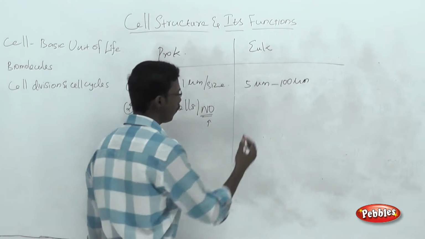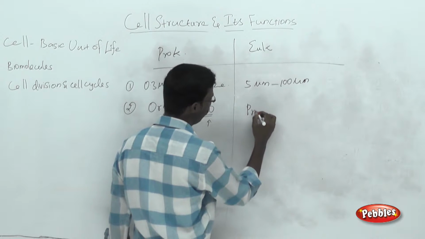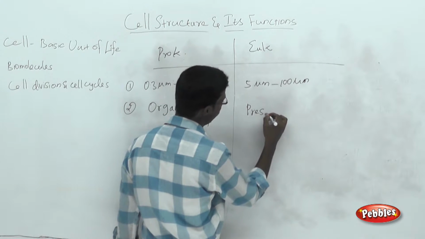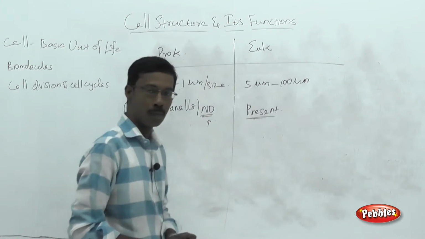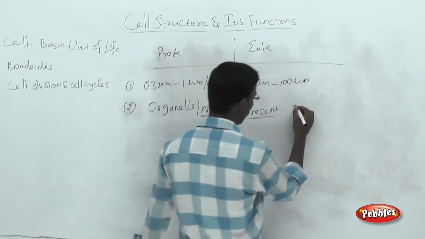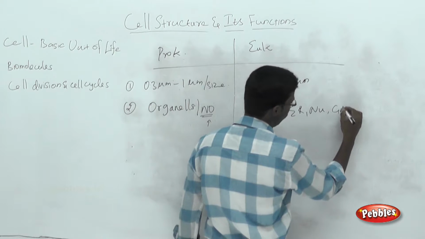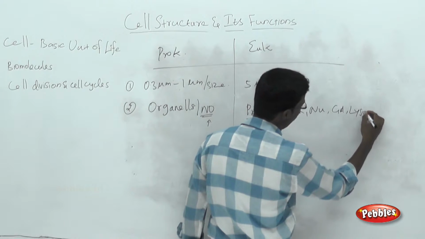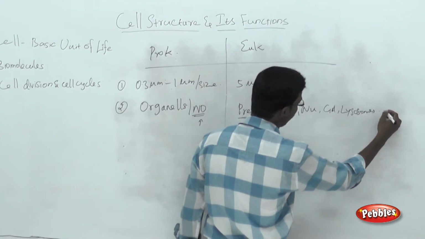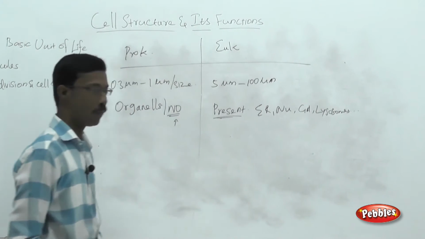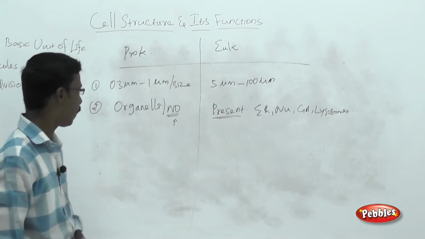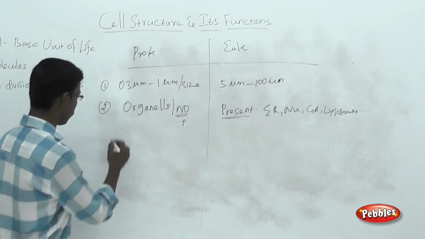There are so many membrane bound structures in eukaryotic cells. What are the different types of organelles we all know? Endoplasmic reticulum, nucleus, Golgi apparatus, lysosomes. There are so many different types of organelles. Organelles are membrane covered structures.